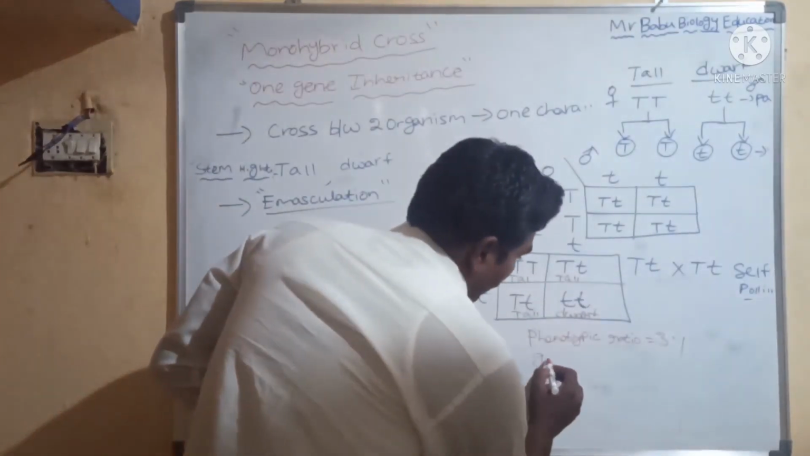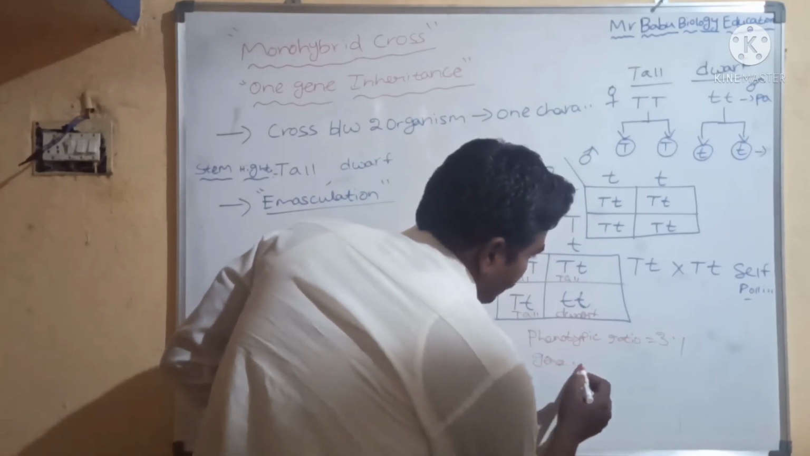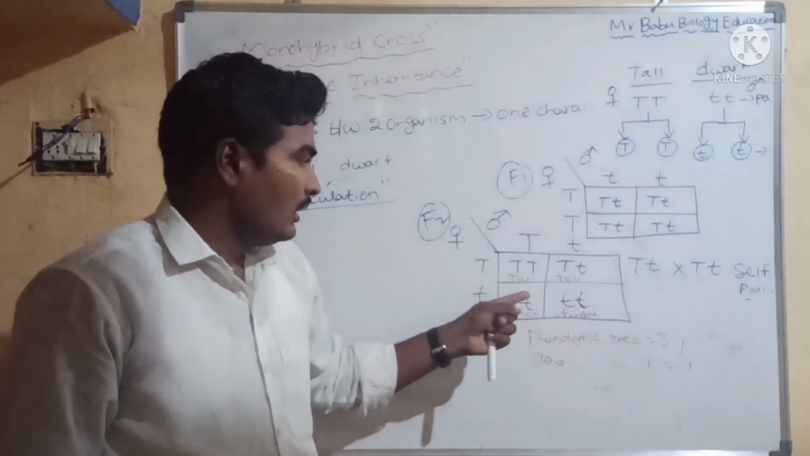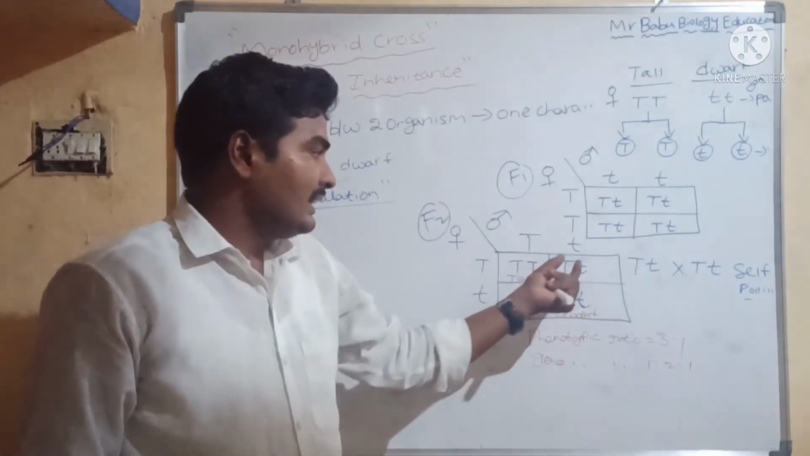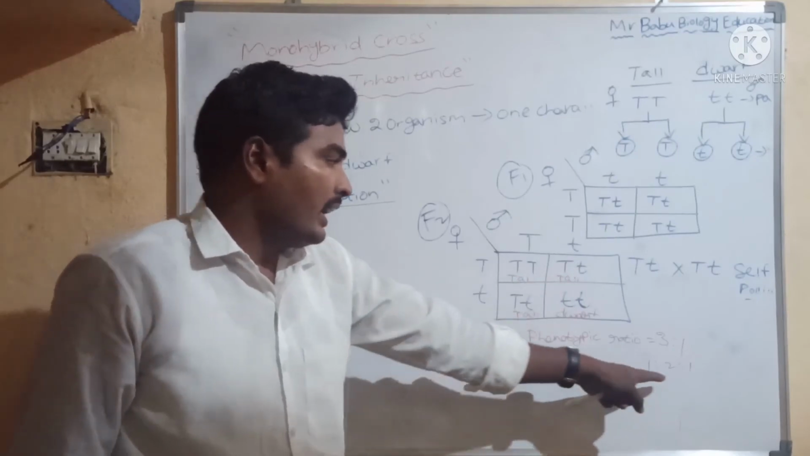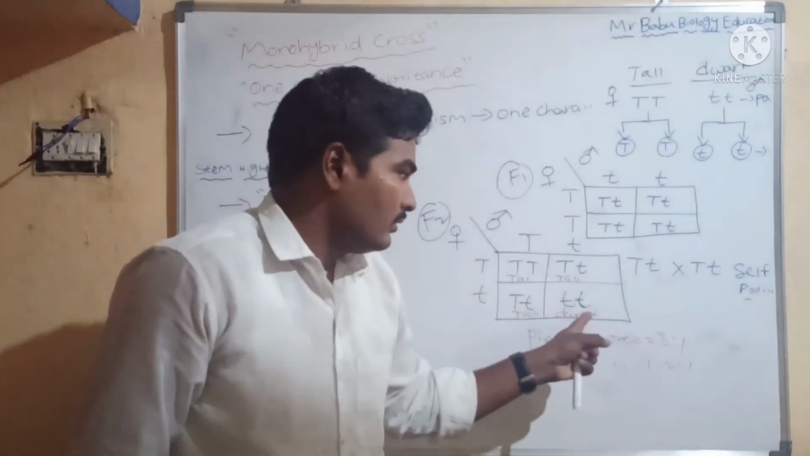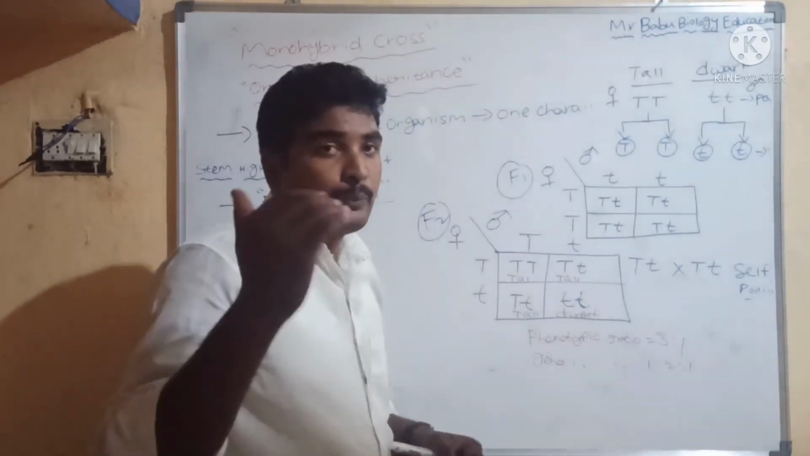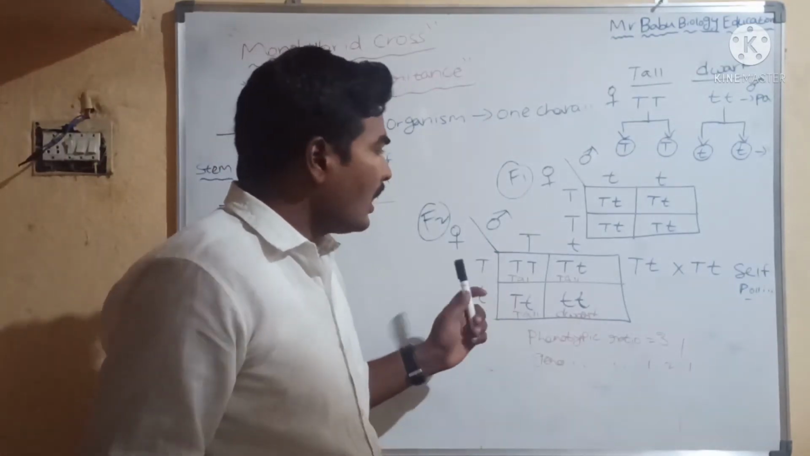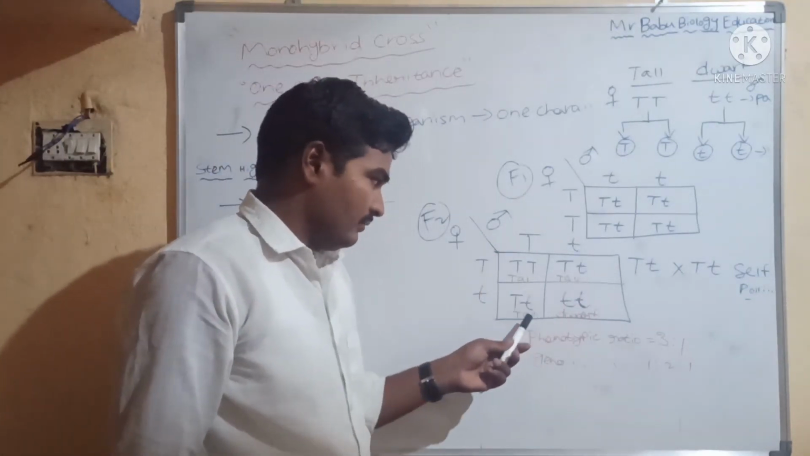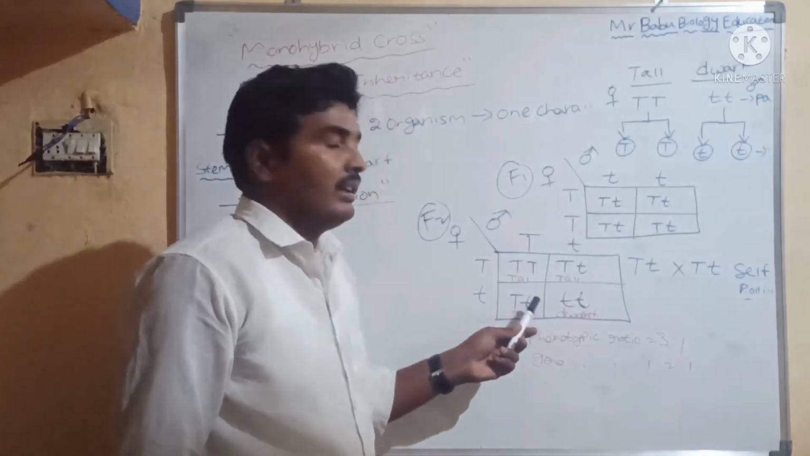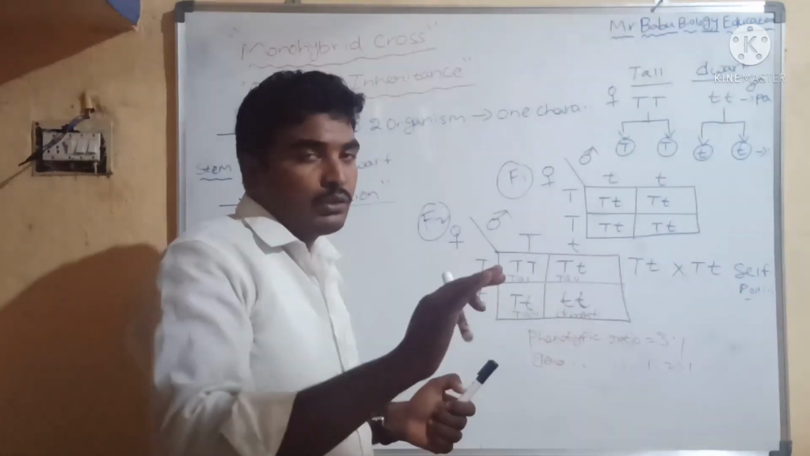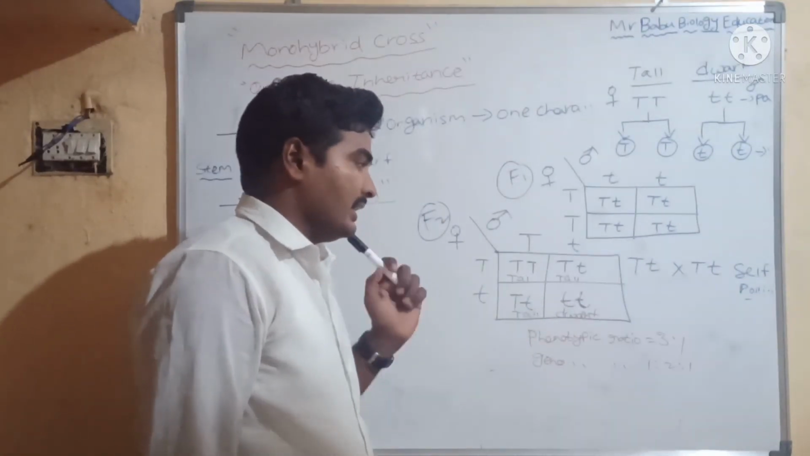Now the genotypic ratio is 1:2:1. This is the homozygous tall, this is the heterozygous tall, that's why there are 2, and the remaining 1 is dwarf. This is the F2 generation. So keep this point in your mind: phenotypically these 3 are tall, but genetically they are not similar. This is the main thing here.